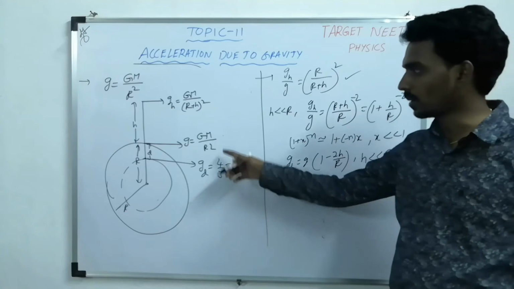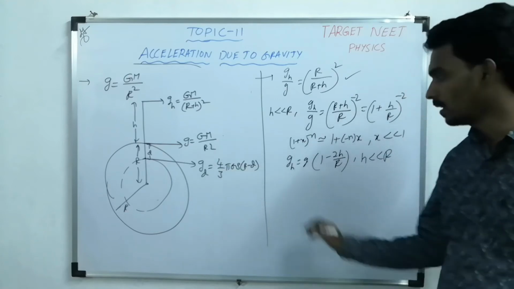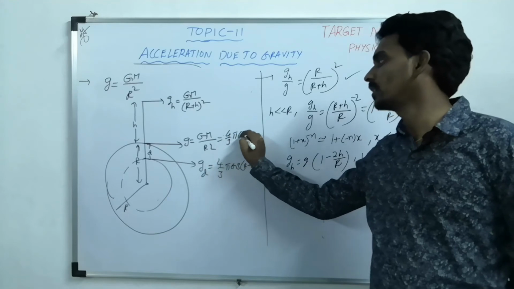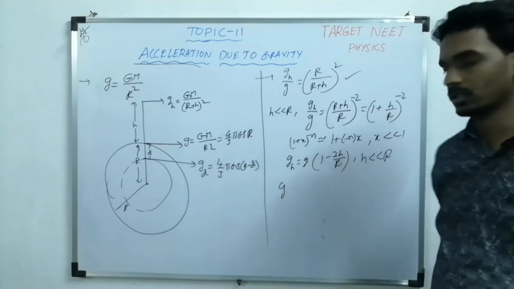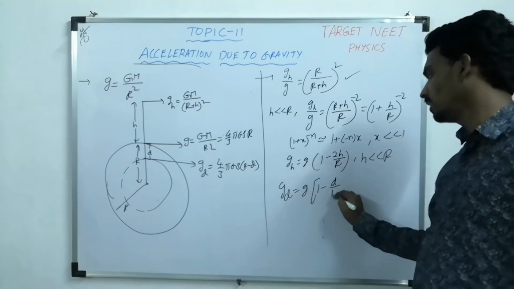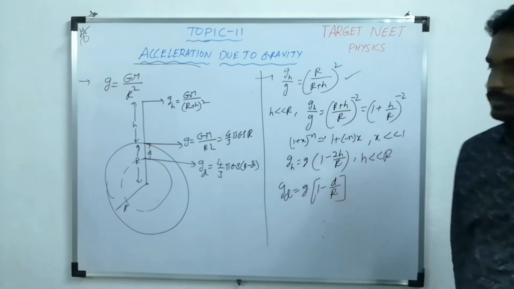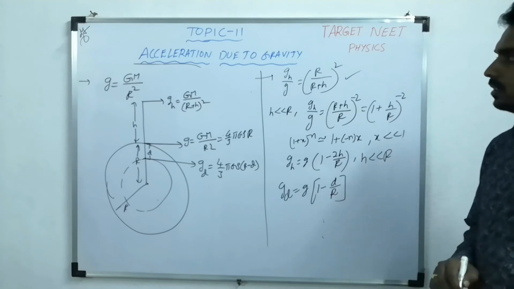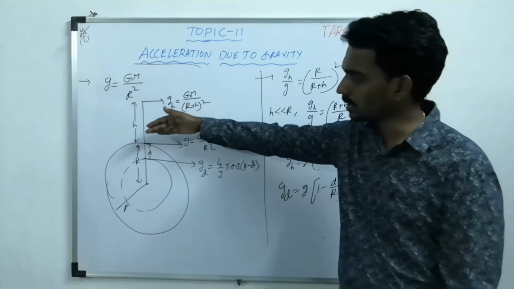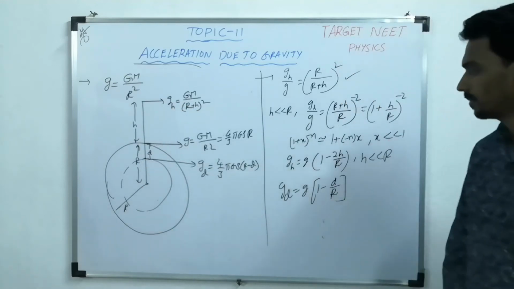And similarly if you compare these two, because this is also equal to 4 by 3 pi G rho into R, then g_d will become g into (1 minus d by R). This is the another variation. Variation in g with height, variation in g with depth.